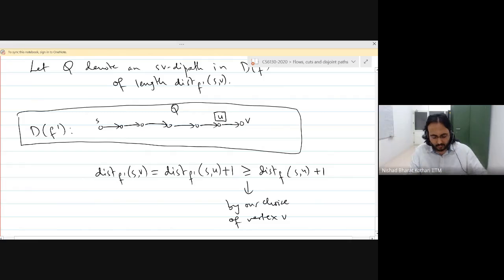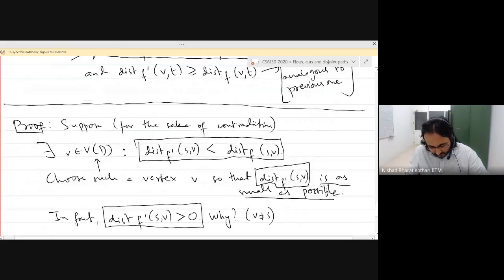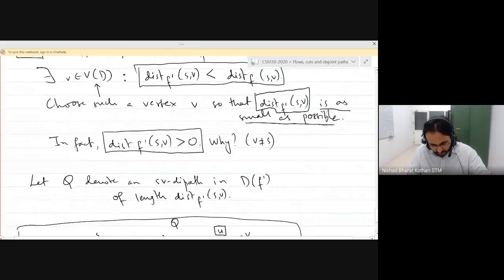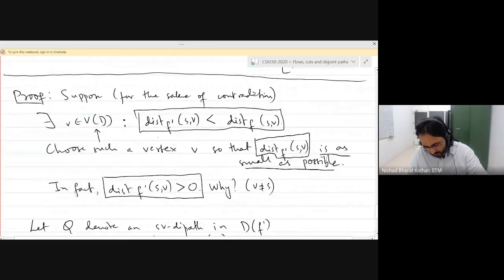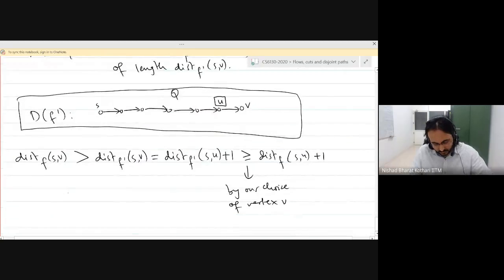Okay, and another thing I want to say is this. This is actually easier because V is a vertex for which we know that the inequality is not satisfied. So this is by our hypothesis, by our assumption.